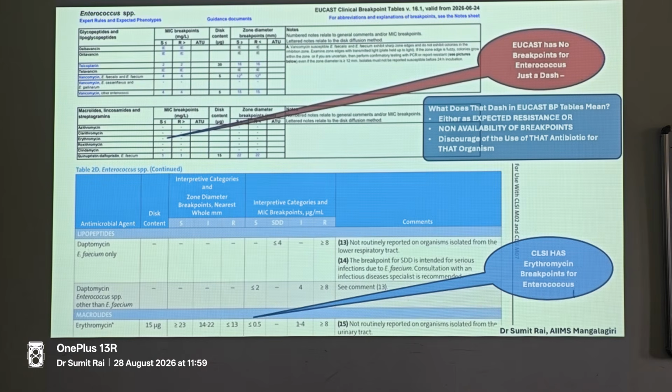One typical example is that we don't use first generation or second generation cephalosporins for Salmonella typhi. We don't use aminoglycosides for Salmonella typhi because, if you remember, that point is given in CLSI: despite showing in vitro susceptibility, they should not be used clinically because there can be in vivo failure, right? So that is the meaning of this. This is very typical for many of the bugs. I'll show you another example of Acinetobacter and ceftazidime also. But this dash in CLSI means there are no breakpoints.